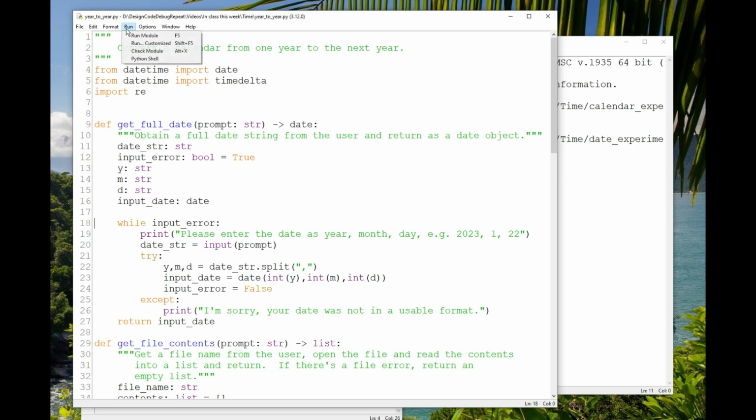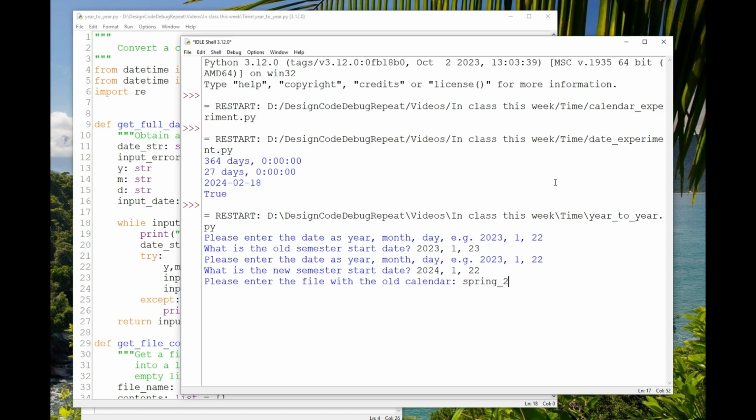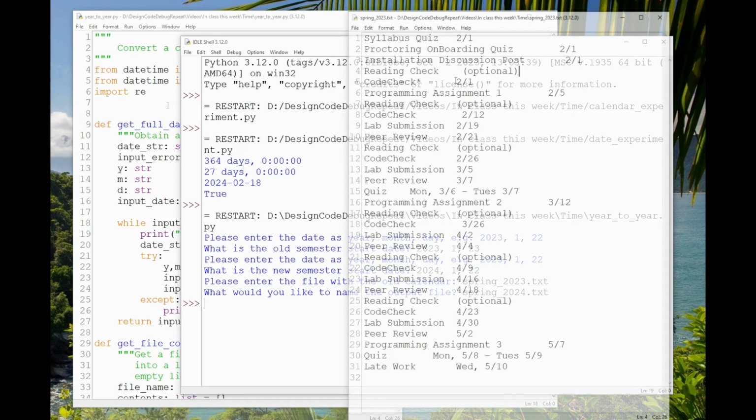I'll give you a brief overview and then I'll show you the parts that come from the datetime module. If I run it, you'll see it asks me for the start date of the old semester and then the start date of the new semester, and then the file containing the calendar of dates for the old semester. I have my calendars as MS Word documents. I had it exported as an HTML file, but that was such a mess, I thought it would be easier to just grab the column of due dates out of the table and save it in a text file. So this is the file I'm reading in.